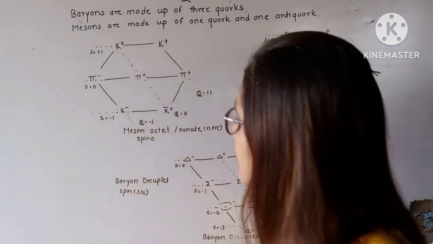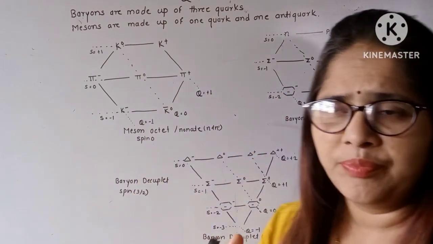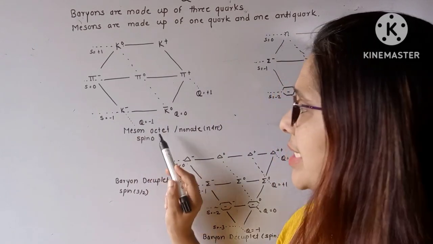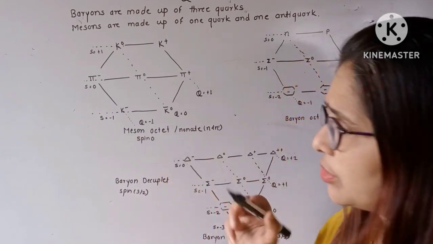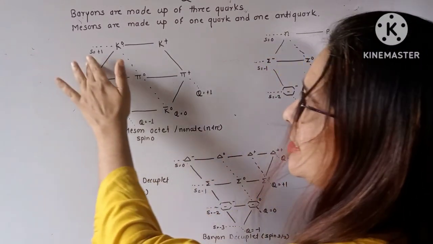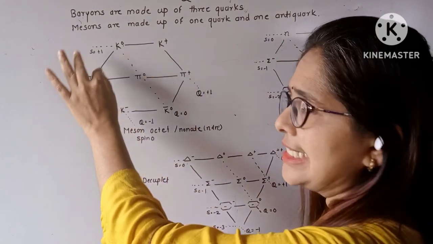Okay, now see here, the quark model has different models. One of them is a meson octet. Okay, so this figure is made up of horizontal lines. So horizontal lines suggest the strangeness.